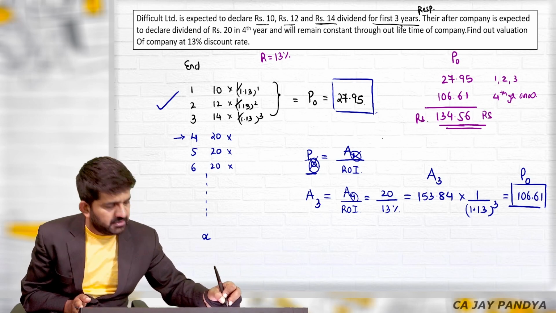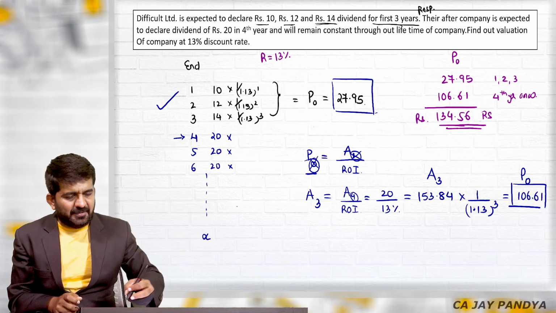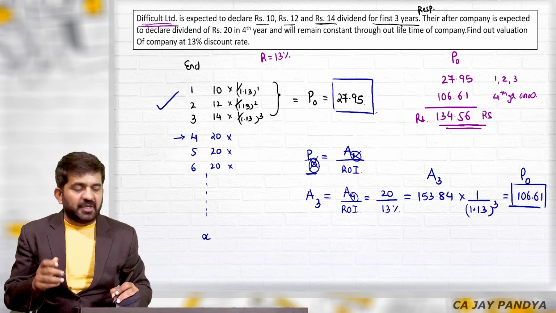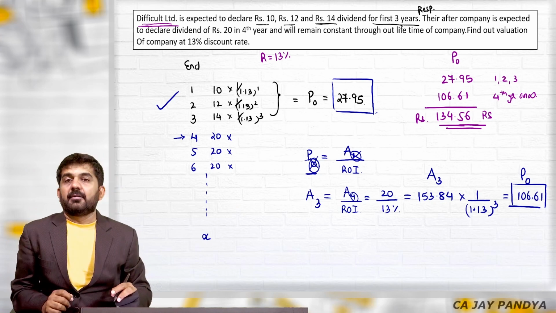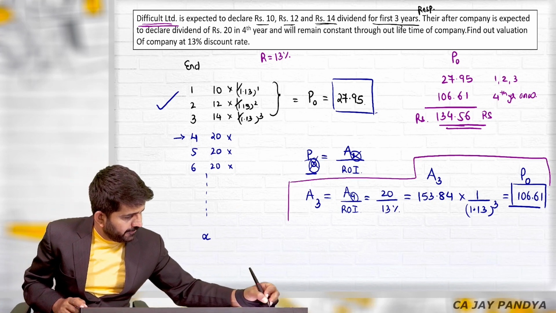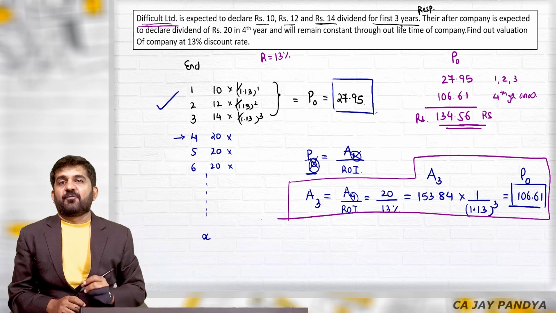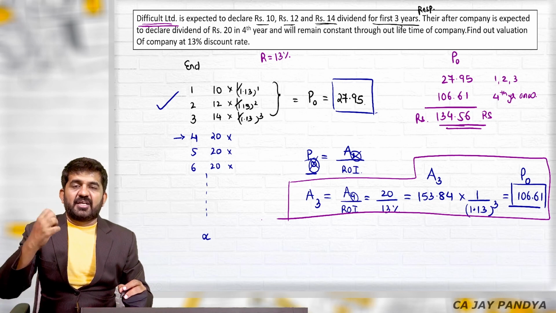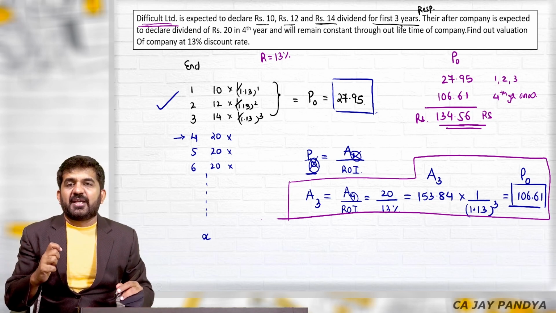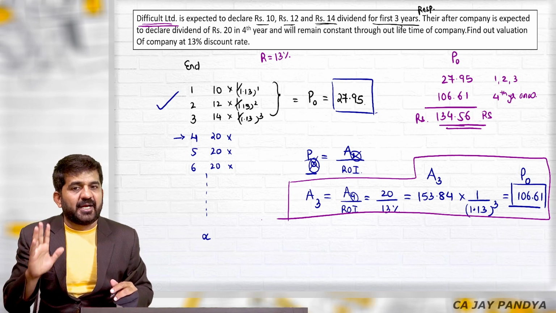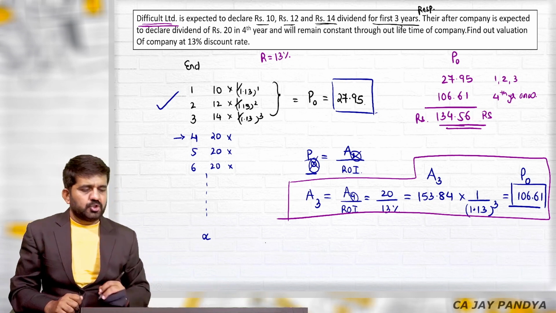134.56 rupees. This is the maximum price I am ready to pay for this particular company, which is Difficult Limited. This is excellent. You do not have a direct formula. You start with the amount at the end of 4th year, use that infinite formula, and you will get the amount at the end of 3 years. Again discount it for 3 years, you will get the present value, and you can easily solve the question.